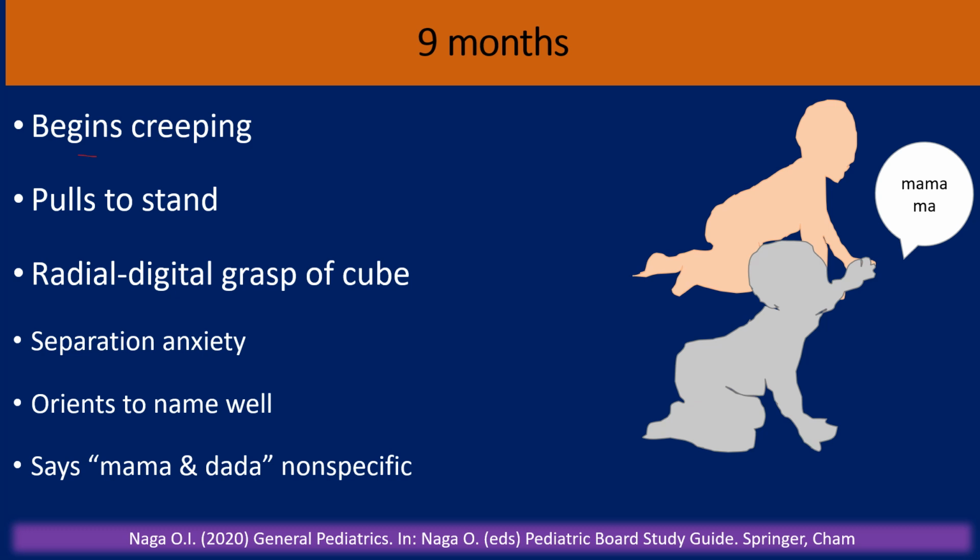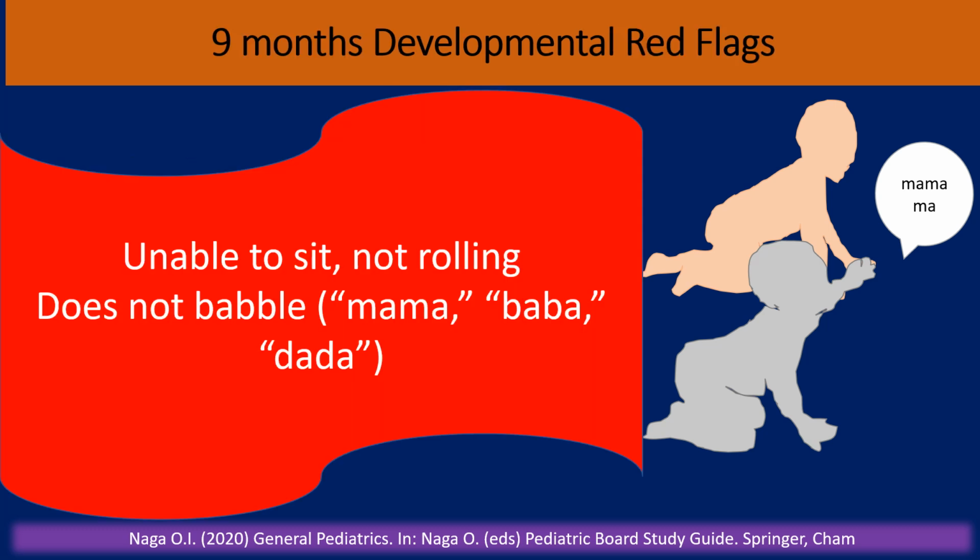At 9 months, the child begins creeping or crawling, pulls to stand, and has a radial digital grasp of a cube. Separation anxiety starts at 9 months. Orients to name well, says mama, dada non-specifically. 9 months developmental red flags: if the child is unable to sit without support, not rolling, doesn't babble, makes no sounds.